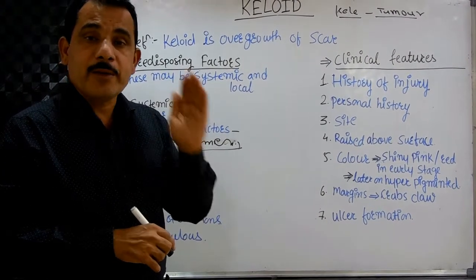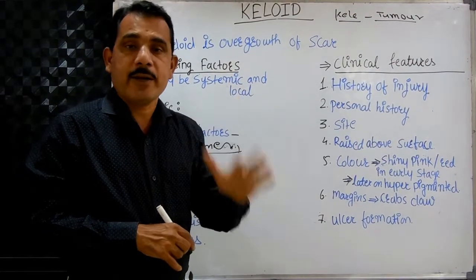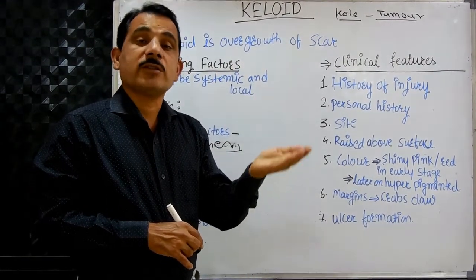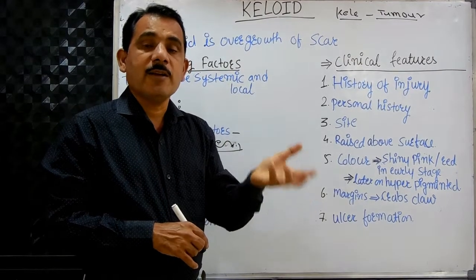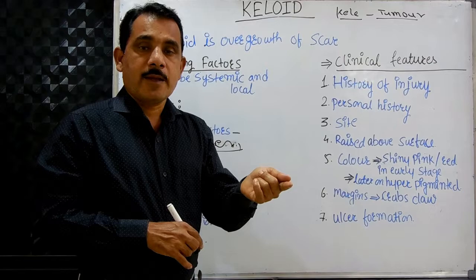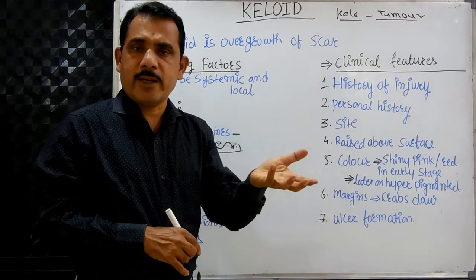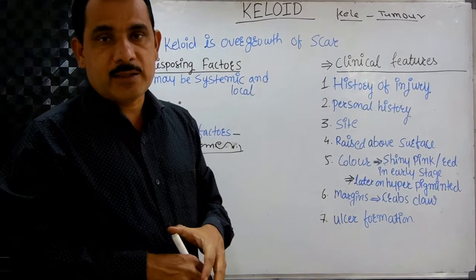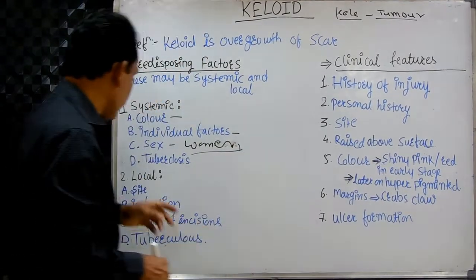It may be due to repeated, multiple pregnancies. Due to that, there is a change or increased secretion of steroid hormones, which causes an increased tendency to develop the keloid. It is found in males also, but more frequently in females as compared to males.